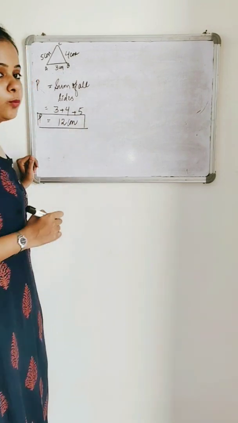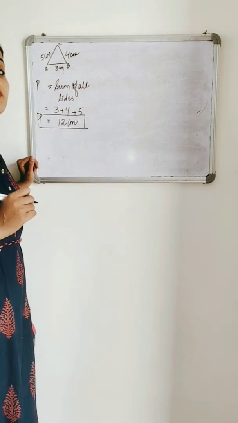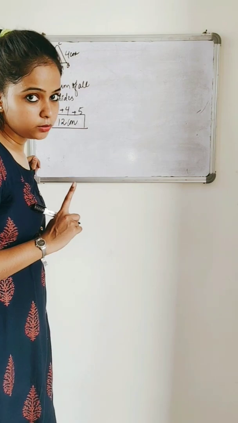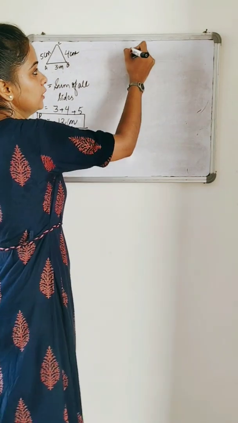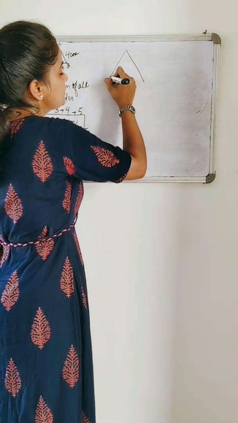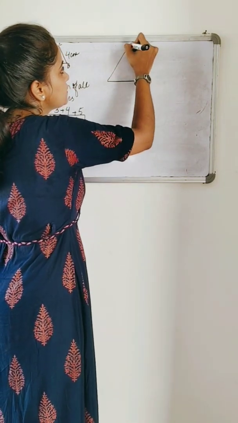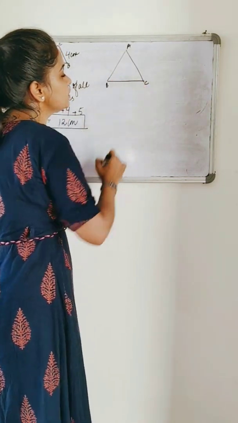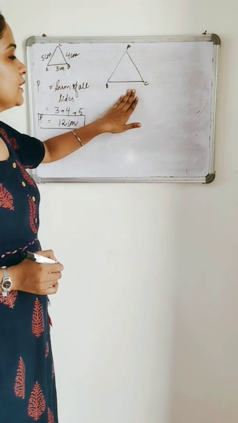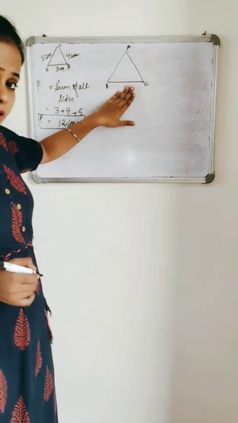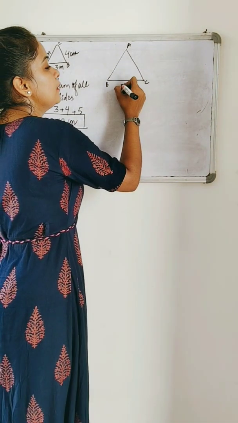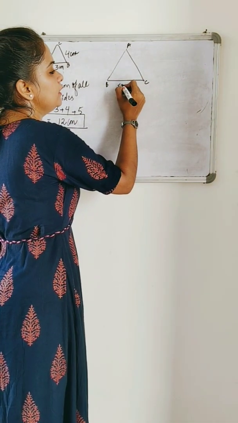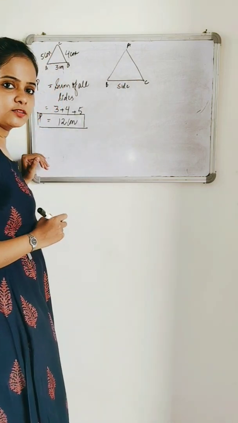But wait, what about the triangle which you were talking about, ma'am? That is the equilateral triangle, the triangle which has all sides equal. Fine. Let's talk about this triangle. I'm going to give a name to it. Right? Let's consider this triangle and we are talking about an equilateral triangle, right? This is a side. Let's consider this as a side.